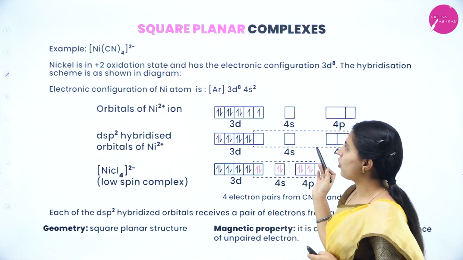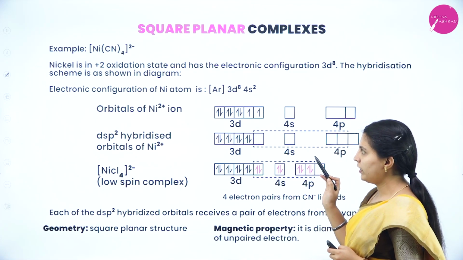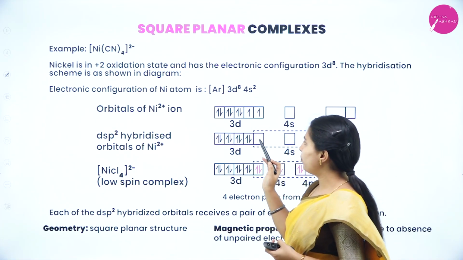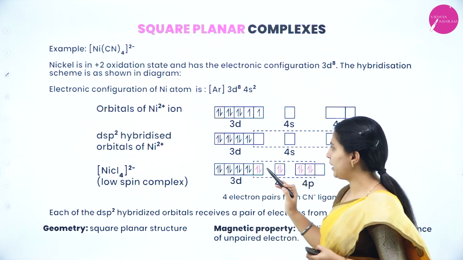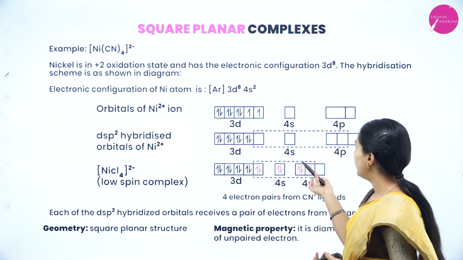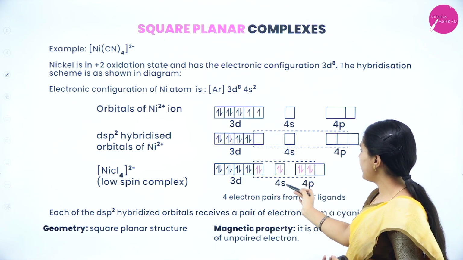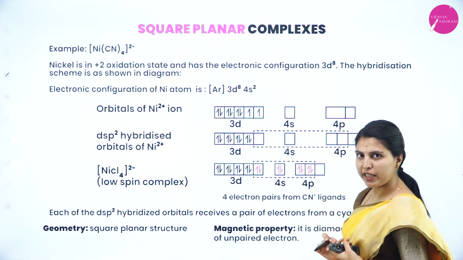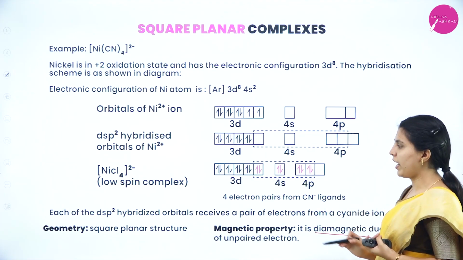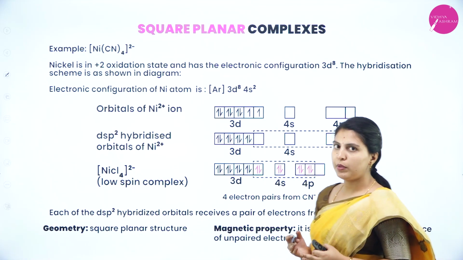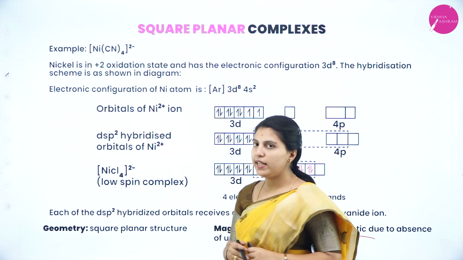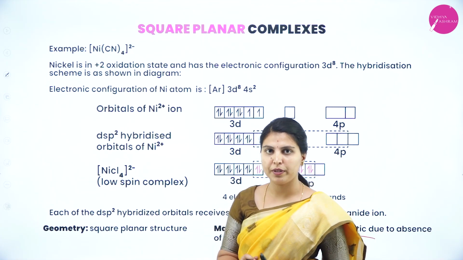Next, the square planar complex, nickel tetracyanide. Nickel has an oxidation number of +2 and the electronic configuration 3d8. It is low spin, so the electrons get paired, no unpaired electrons are present, and it has dsp2 hybridization. Due to the absence of unpaired electrons, it is diamagnetic in nature and has square planar geometry. This is about isomerism, Werner's theory, and also valence bond theory of coordination complexes.